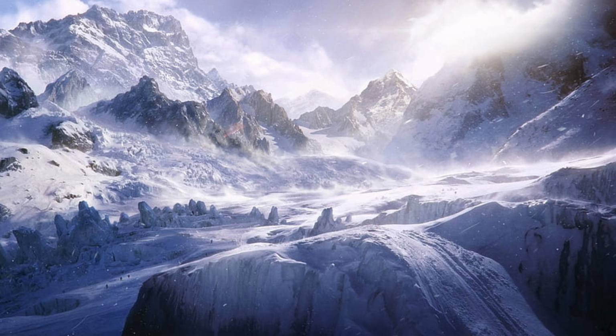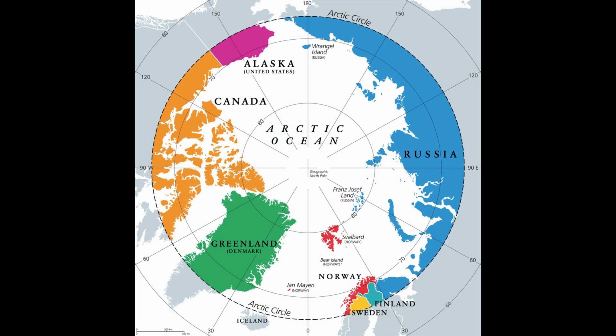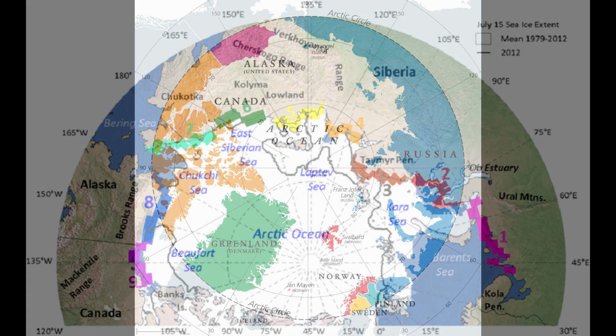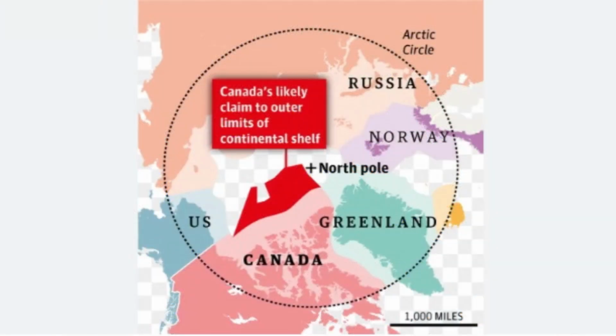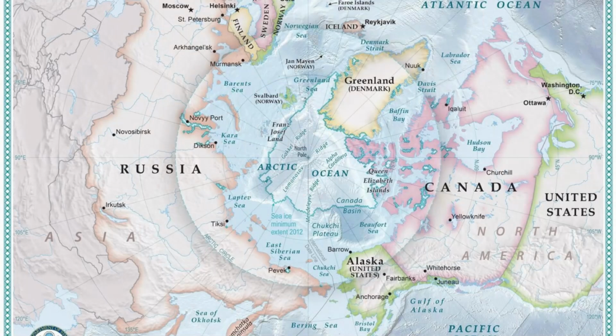Number 1. Location. Arctic. The Arctic is located in the northern hemisphere surrounding the North Pole. It includes parts of several countries like Canada, Russia, the United States in Alaska, Norway, Denmark, Greenland, Sweden, Finland, and Iceland.